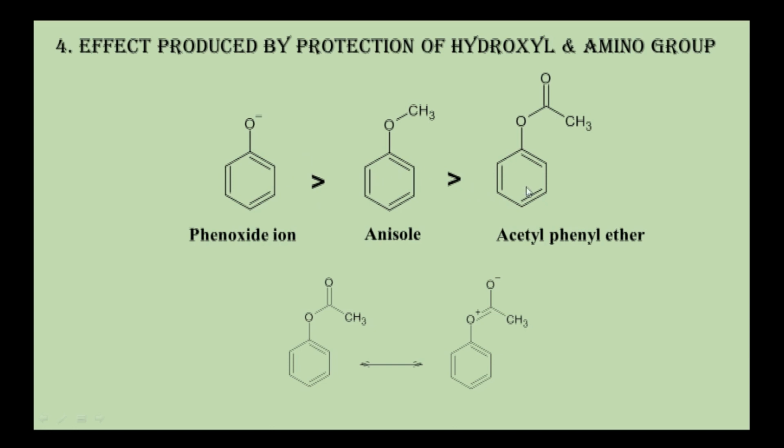As we keep on substituting this oxygen with larger bulkier groups, the ortho para directing potency or power will keep on reducing. This acetyl phenyl group will have the least ortho para directing effect.